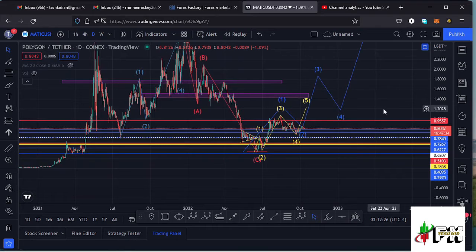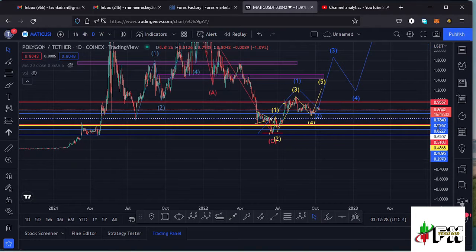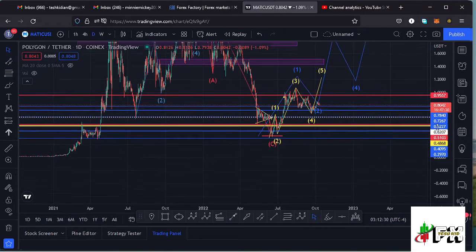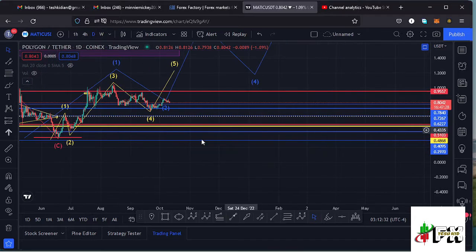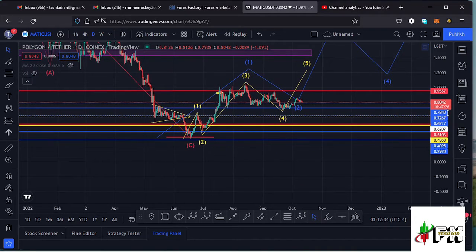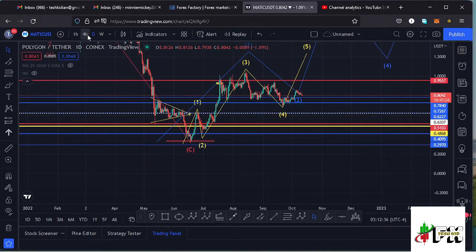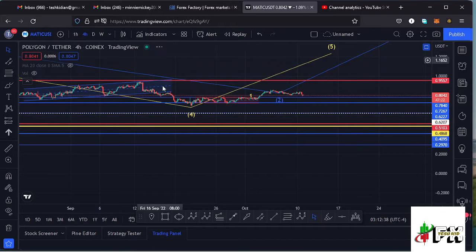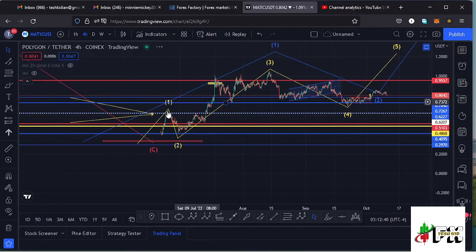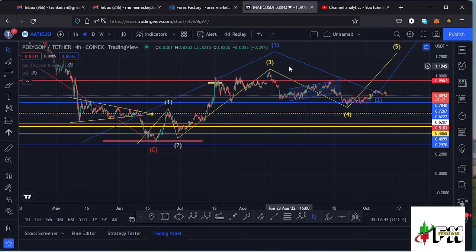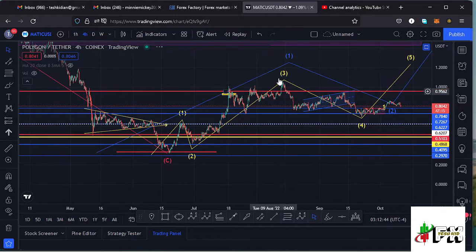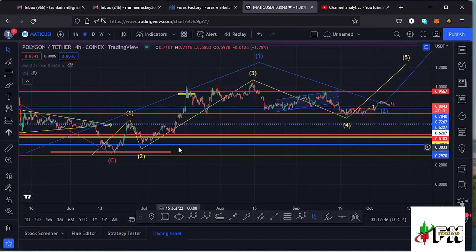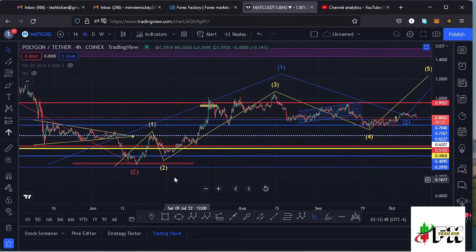But before we get to an all-time high, we first need to see a first wave to the upper side in formation, and I believe that is what has been playing out here on the Polygon Matic chart. And if I jump to the 4-hour chart so that we can see this better, within that first wave to the upper side, I also expected to see fractal waves in formation within that wave 1, and I believe that is what is playing out here on the 4-hour chart. And that movement to the upper side has been obeying this Elliott wave structure, which is a fractal wave within that wave 1 to the upper side.